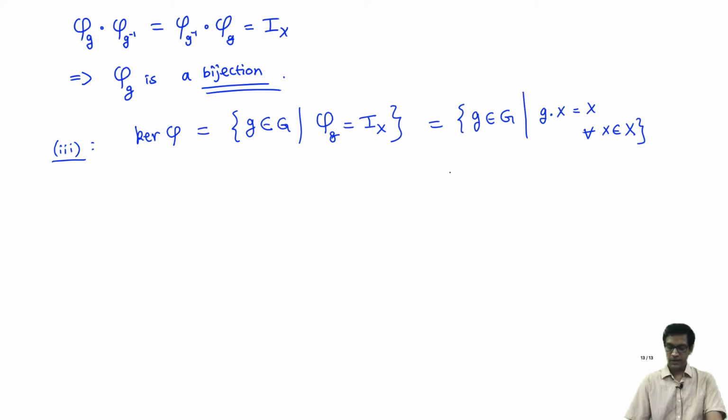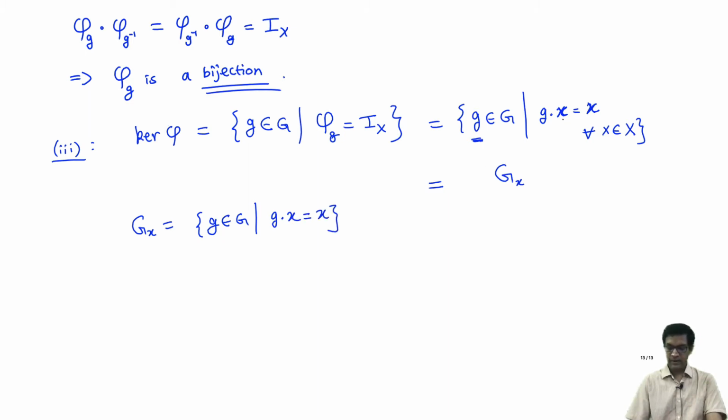But then observe, there's another way of thinking about this. Let me fix an x in my set capital X. A group element g which belongs to the kernel must satisfy the property that g stabilizes x, right? gx is x. So this element g certainly belongs to the stabilizer G sub x. Recall, G sub x is the group elements which stabilize that fixed x.